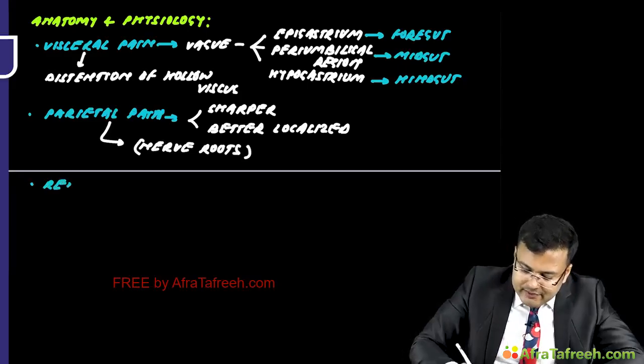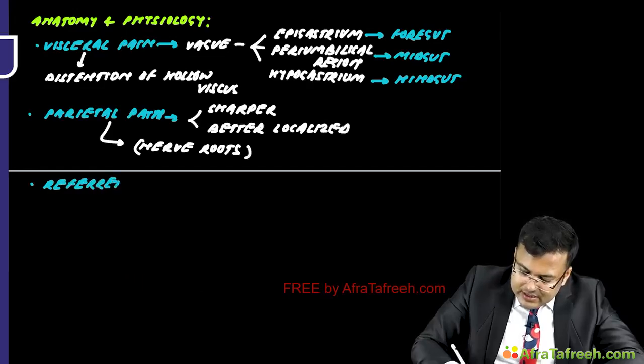Clear? The third pain is referred pain. What is referred pain?